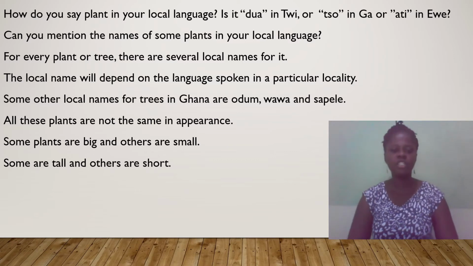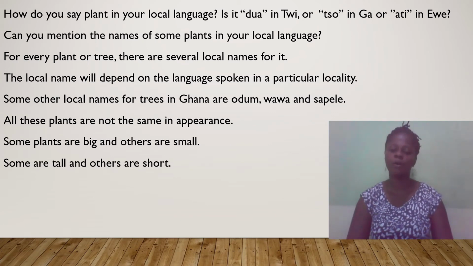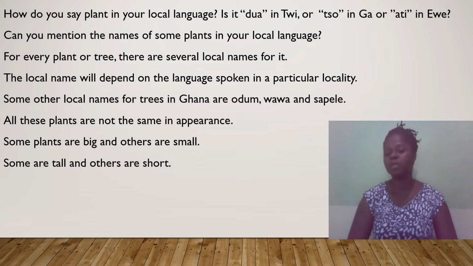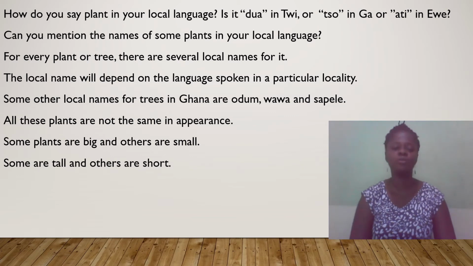Now, can you mention the names of some plants in your local language? For instance, when you take the mango tree, how do they call mango tree in your local language? In mine, it is called mango dria. Yeah, it is called mango dria in my local language. What about you?